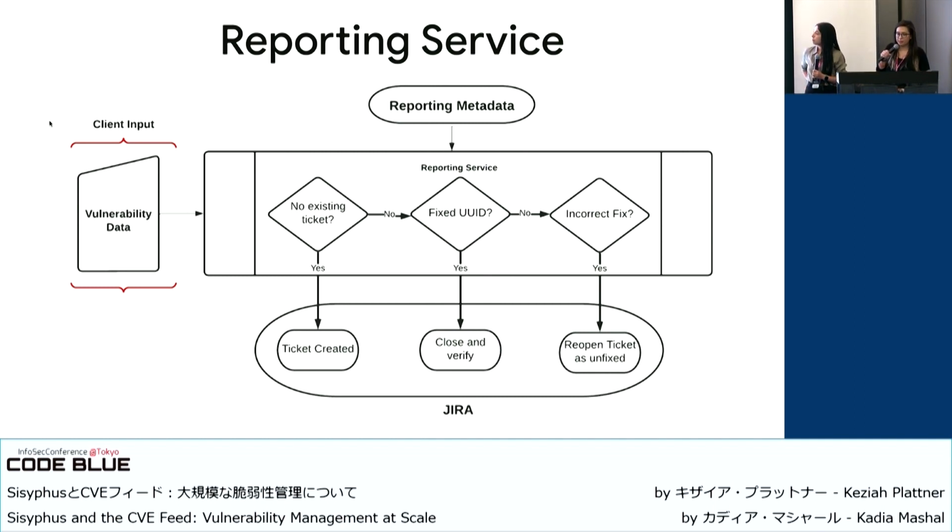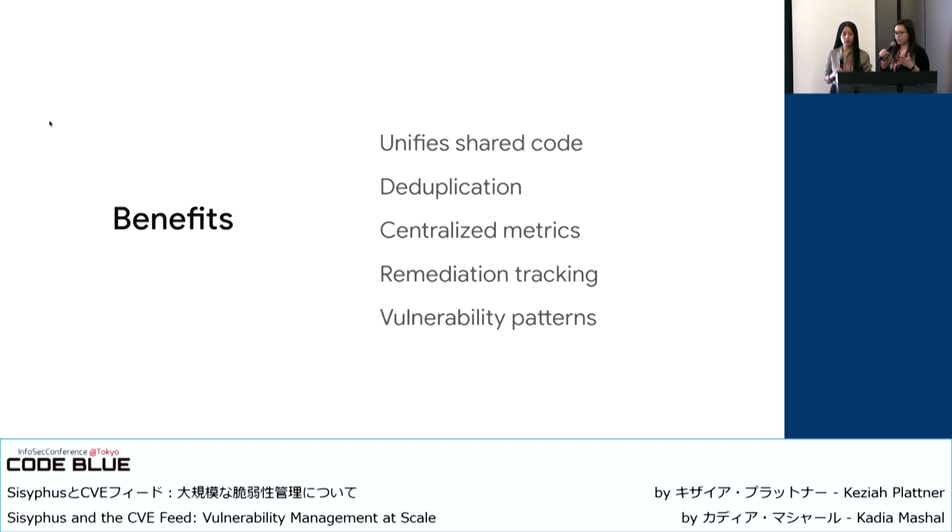All right, so how does our reporting service work? We have a client that writes code to ingest vulnerabilities, standardize them, and calculate risk. Then the client plugs it into a reporting service. And after that, the reporting service can handle the rest. There are a lot of benefits that come with this system. It unifies all the shared implementation. Clients don't have to worry about reinventing the wheel and having to do their own ticket creation or having to do their own asset ownership finding.